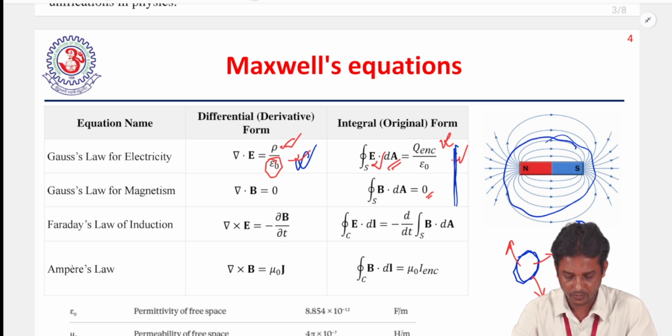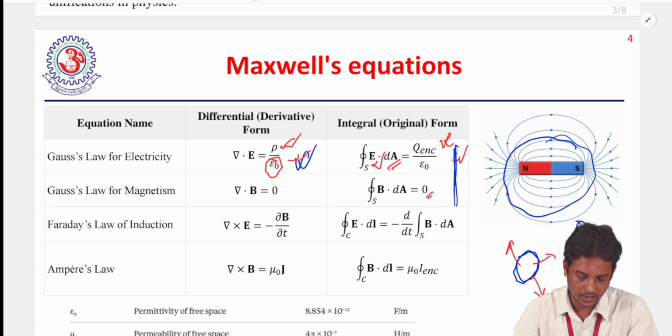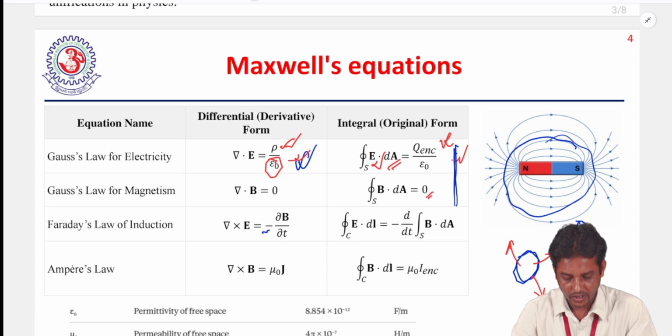So if we go to the third equation, this was developed by Faraday and Lenz. Faraday developed this equation and Lenz introduced this negative sign. If we observe this equation, it relates magnetic with electric, and vice versa.